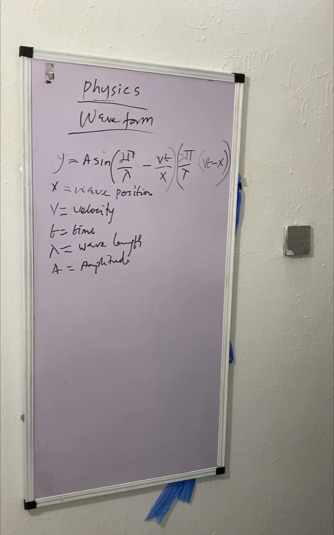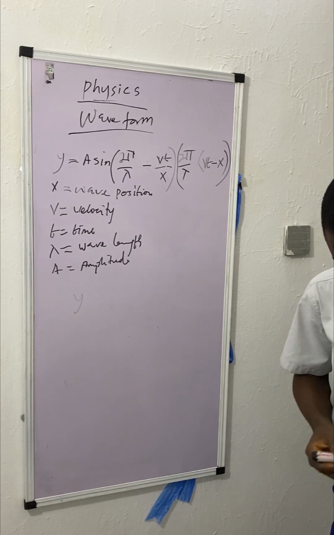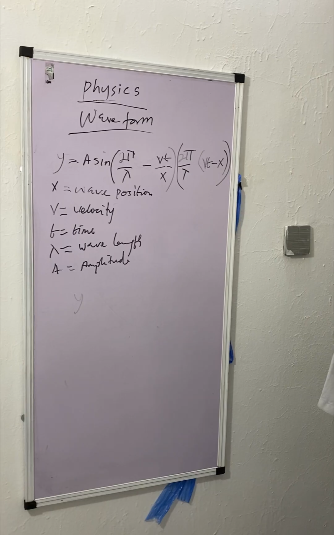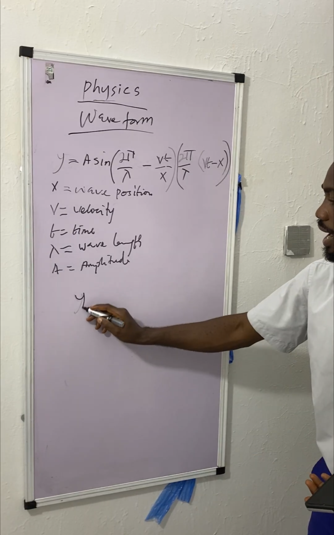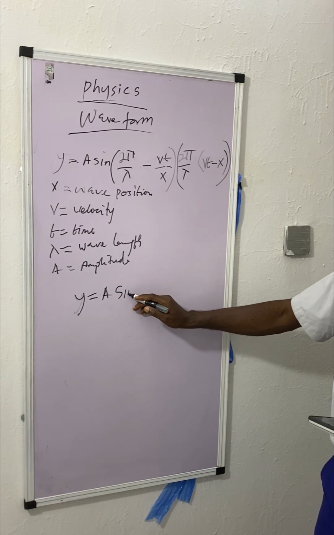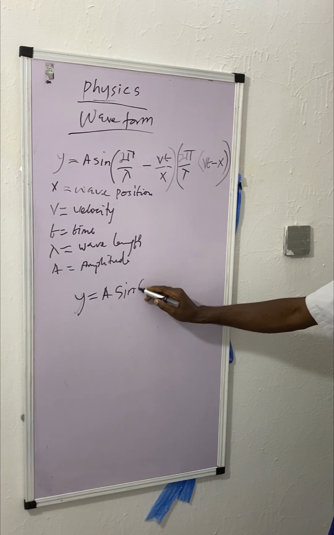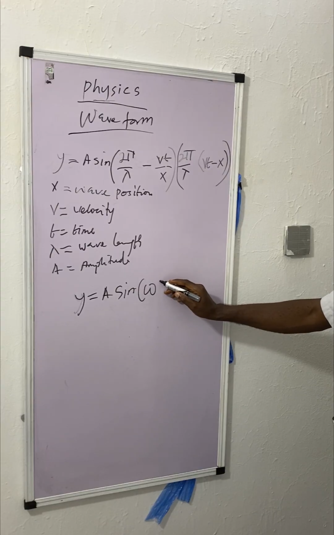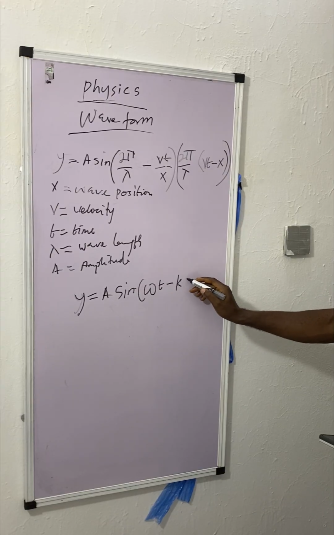Then let me show you the standard progressive wave equation where we have phase difference. So y is equal to A sine, bracket open, angular frequency times t minus kx.